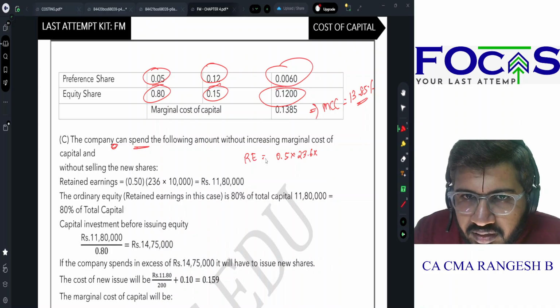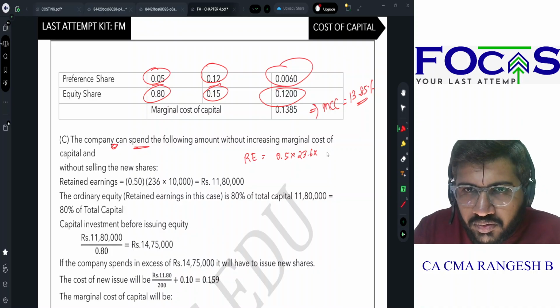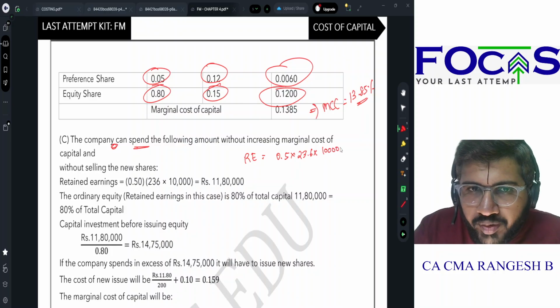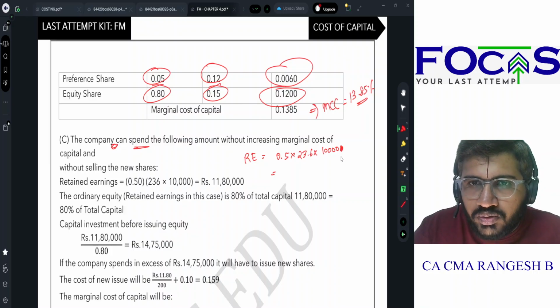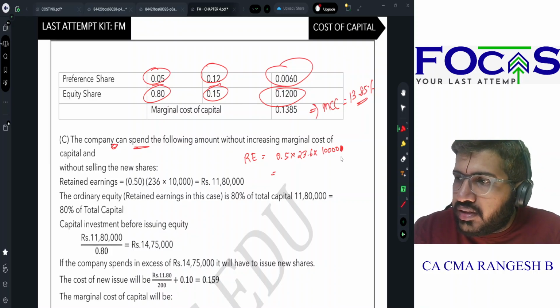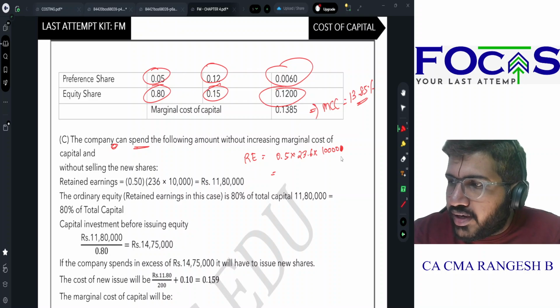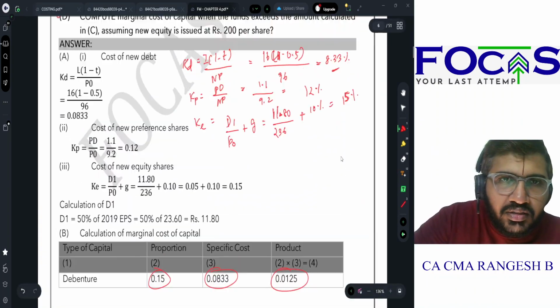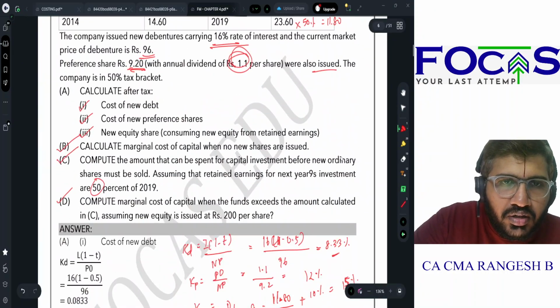So retained earnings is equal to 0.5, which is 50%, into 23.6 into 10,000 shares. எவ்வளோ shares? 10,000 shares தான்.